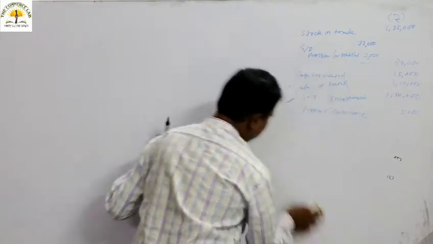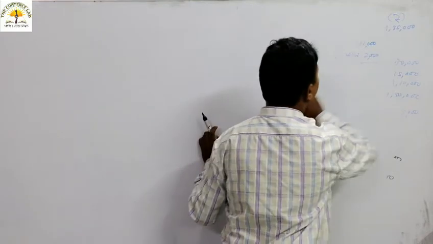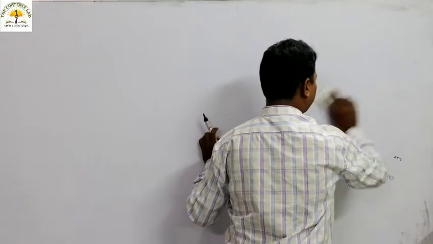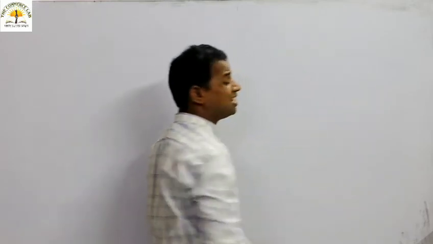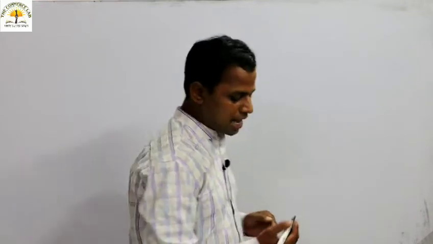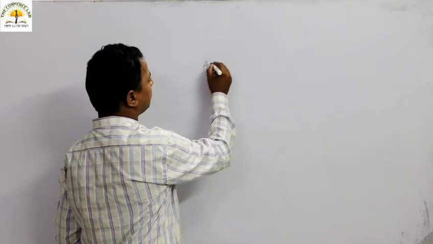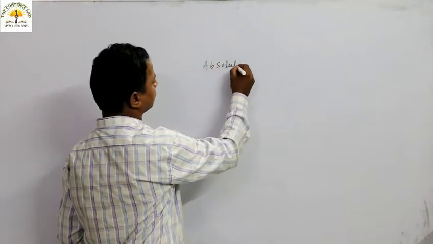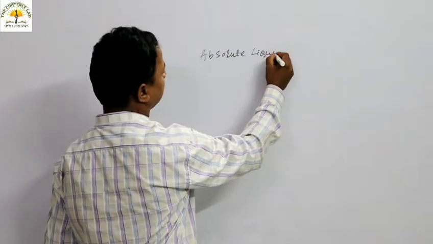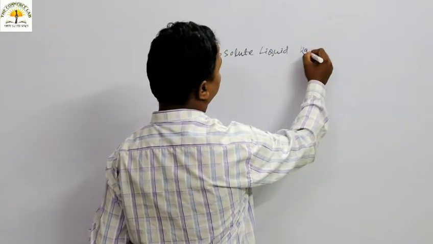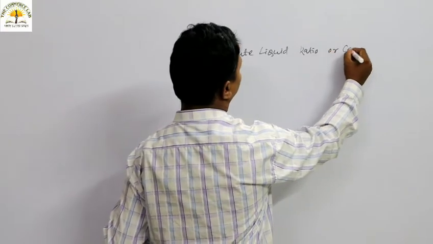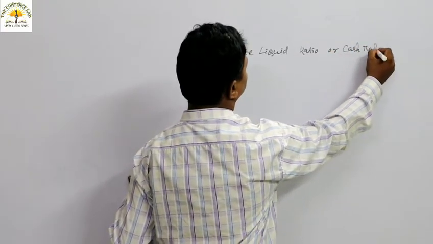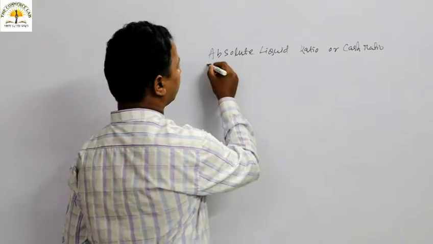The liquidity ratio में पहला क्या पढ़े? Current ratio, जो कि current asset by current liability है. दूसरा क्या है? जो कि liquid ratio और acid test ratio, जो कि liquid asset by current liability. उसके बाद next जो ratio आएगा उसका नाम क्या है? Absolute liquid ratio, or it is otherwise known as cash ratio. This is the another ratio which is coming, absolute liquid ratio or cash ratio.